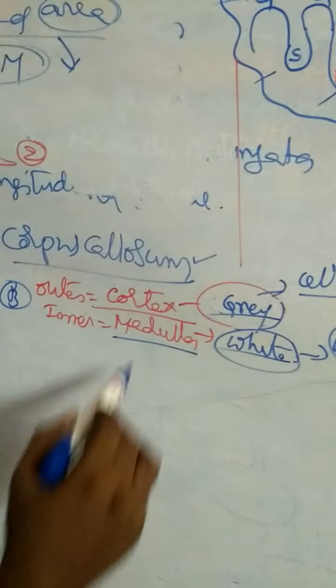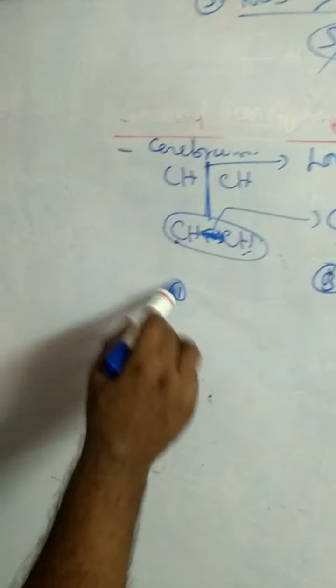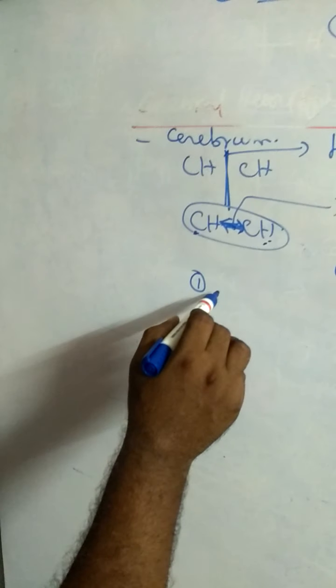And coming to the cerebral medulla, it contains white matter, myelin sheath. There are 4 lobes in the cerebrum or cerebral hemispheres. What are the 4 types of lobes?